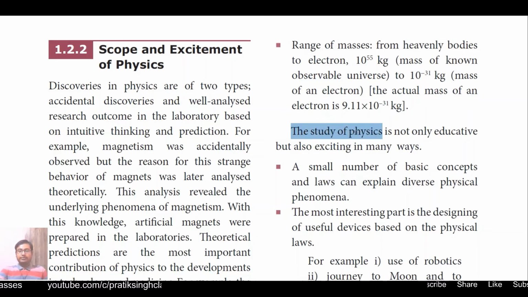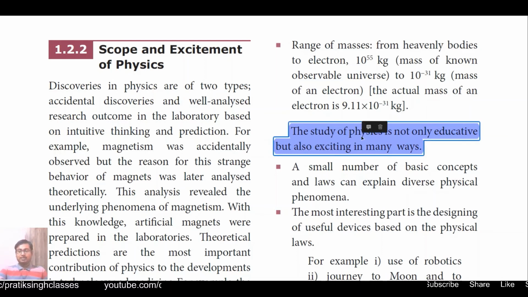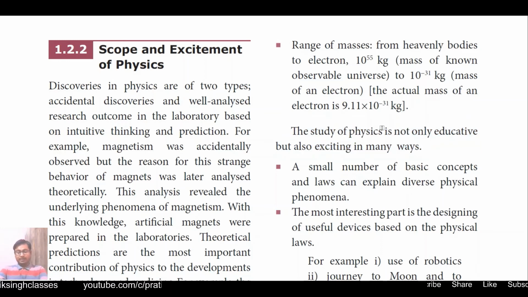The study of physics is not only educative but also exciting in many ways. We not only try to memorize things here, but it also excites us. It makes us puzzled sometimes. It makes us say wow, there is something happening.